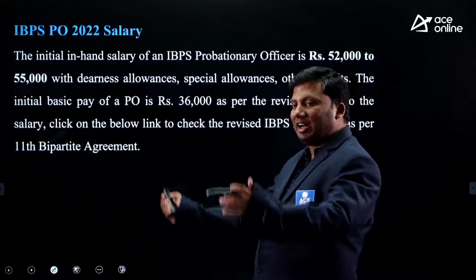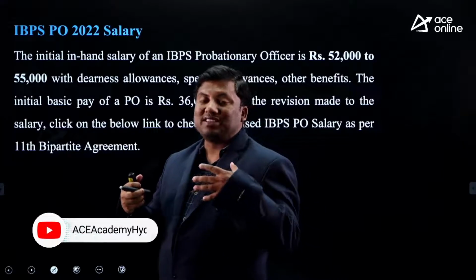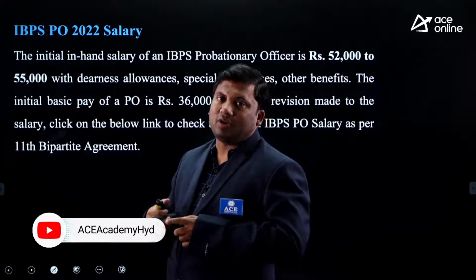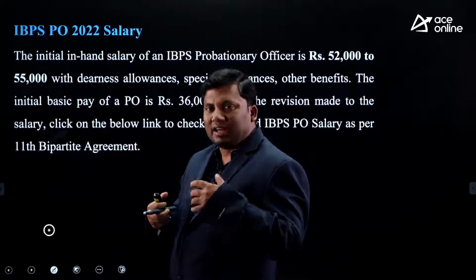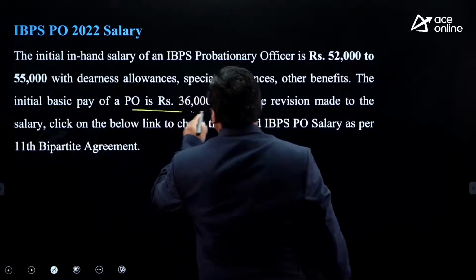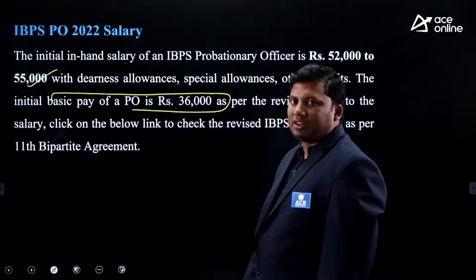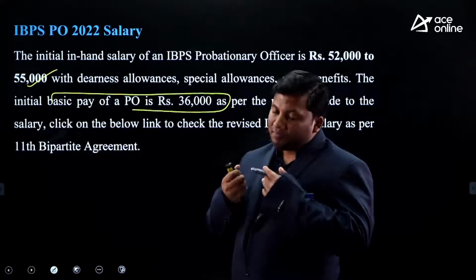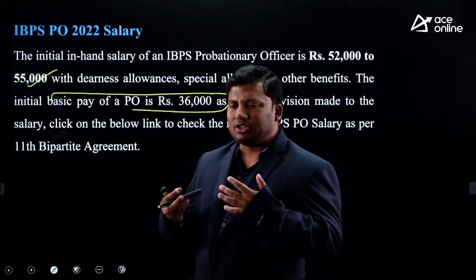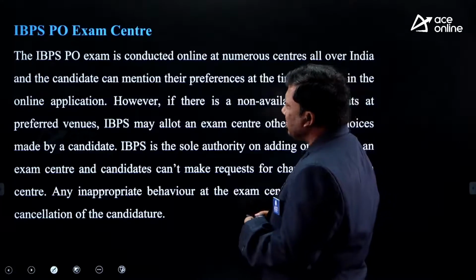And most important thing, sir, if I go through this entire painful journey, what is the salary that I can expect? I told you, inclusive of everything, it is around 52 to 55,000. In case you want to know about the basic salary, the basic pay will be around 36,000. Including all allowances, it is 55,000. For a 22-year-old or for a student who has just completed graduation, this according to me is a very good beginning in his professional journey. 36K is the starting salary.